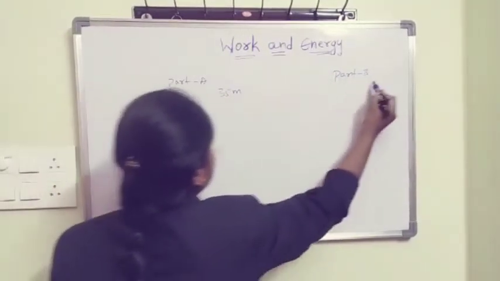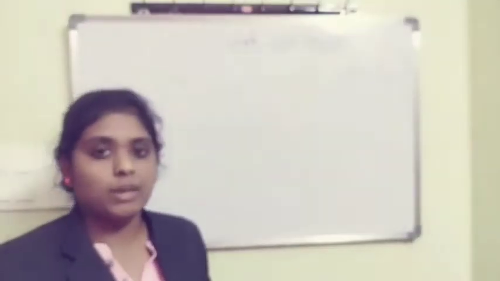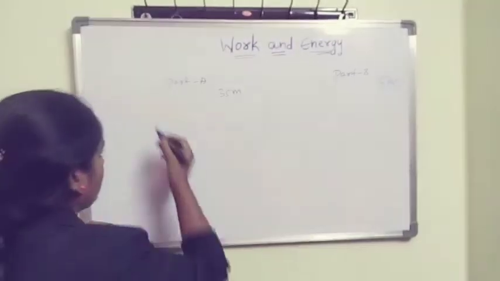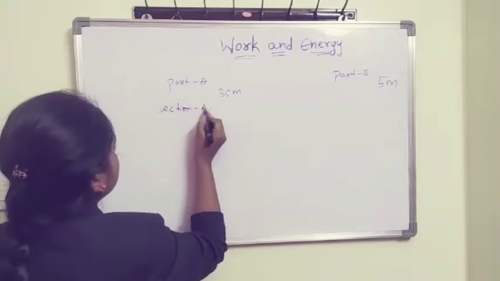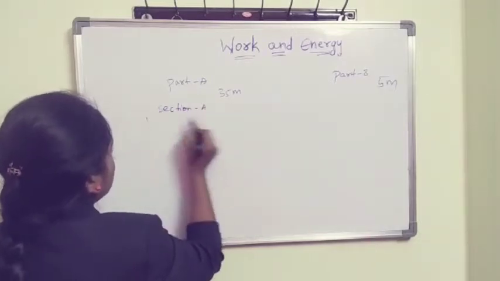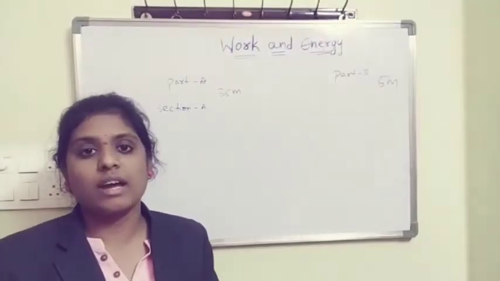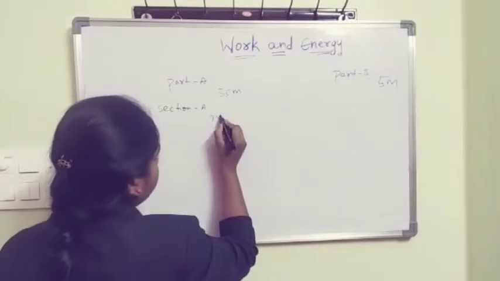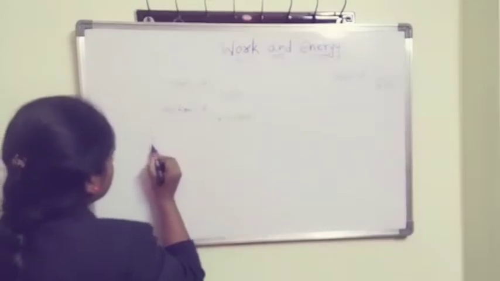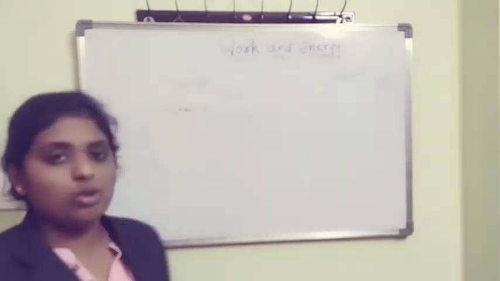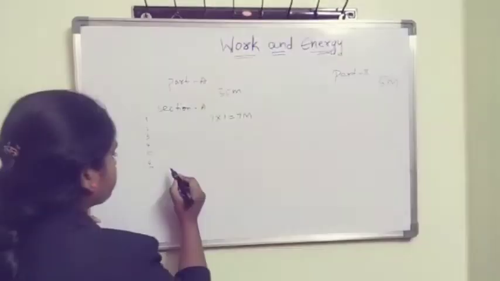Part A has 35 marks, Part B has 5 marks. In total the question paper will be 40 marks. In Part A we have 3 sections. In Section A you will have 7 questions. Each question carries 1 mark, so you will get 7 marks. There is no choice, you have to attend all the questions in Section A.